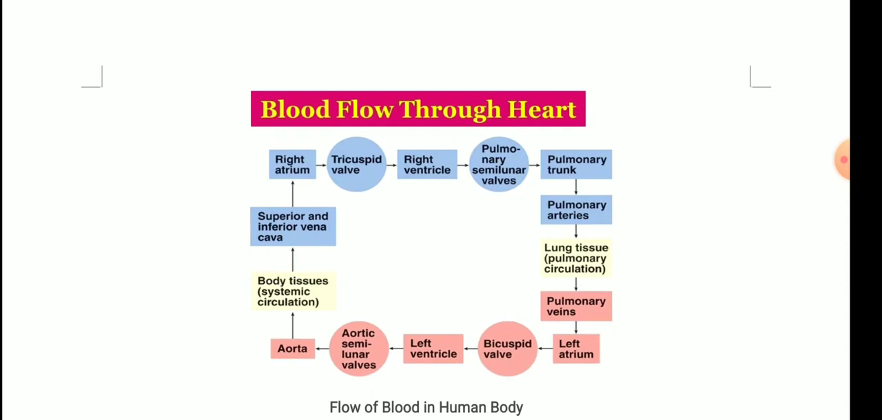Between the right atrium and right ventricle it was tricuspid, and between the left atrium and the left ventricle it is the bicuspid valve. So between the left atrium and the left ventricle is the bicuspid valve, and what does it do? Again it prevents the backflow. From the left ventricle, students, there is the aortic semilunar valve through which the blood flows to the aorta, and you all know that from the aorta the blood reaches the different body tissues.